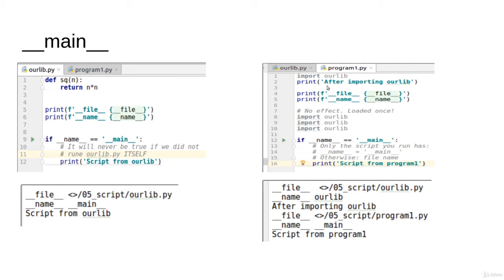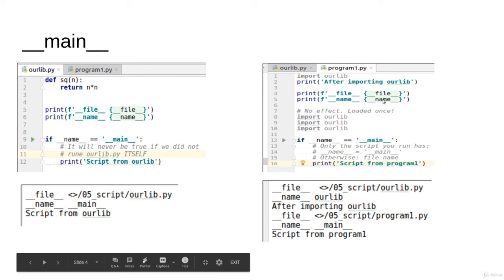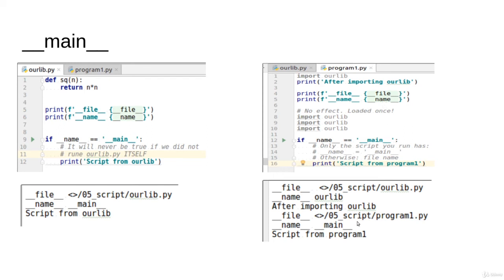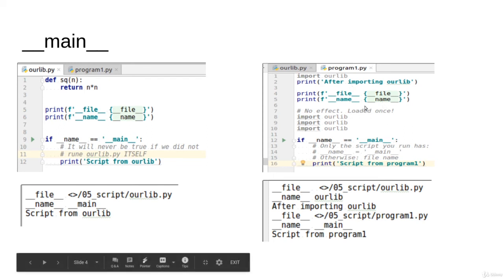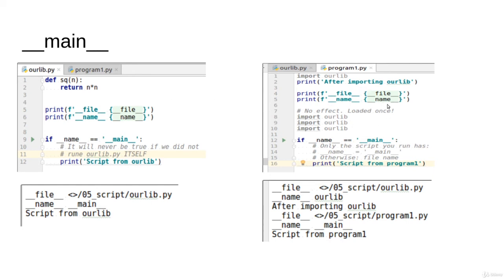Now let's get back here. After importing OurLib, it will print the file, which will be program 1, and print the name, which will be main. Why? Because this is the one that we are running, not this one. The one that we are running will have the name main. Anything else will have the file name.